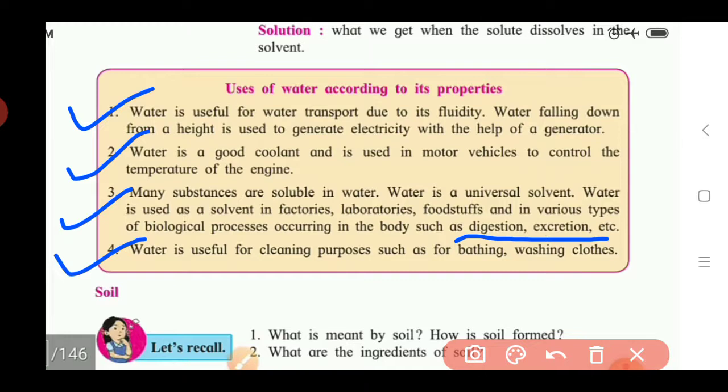That is, water is a universal solvent. Then also we know that it helps to cool the substances. Also, from the fluidity nature of water, we can use the water to generate electricity. Also, for the cleaning purposes we can use the water.